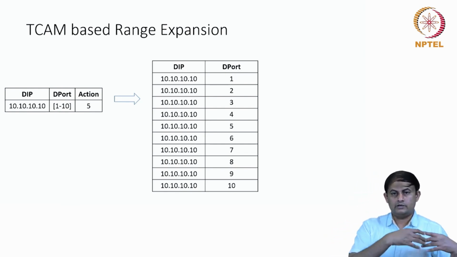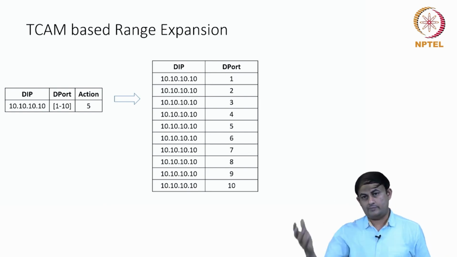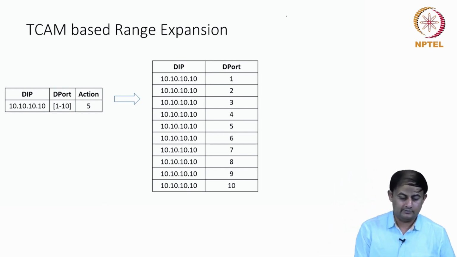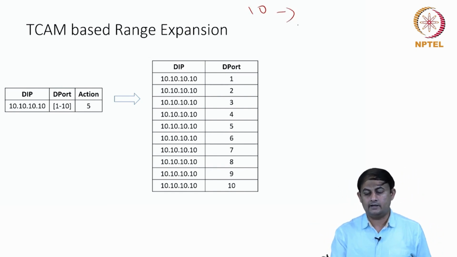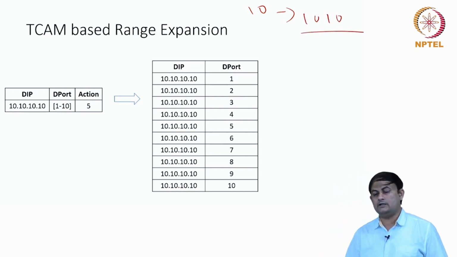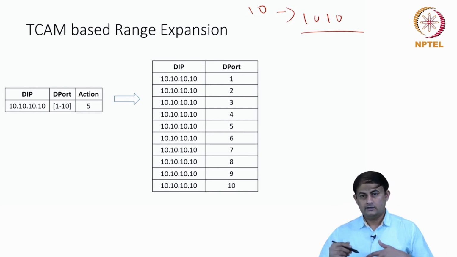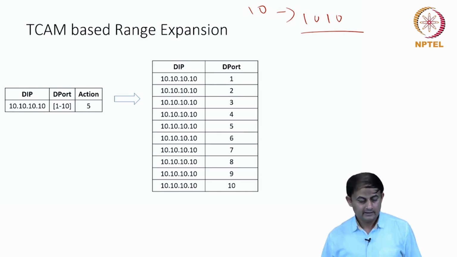So if I want to convert the ranges into prefix format, let's say the port number is 10, then I can convert it into a binary number. So the binary equivalent of this one is 1010. Although there is no star here, I can treat it as the prefix format. As long as it is in the binary format, it's okay.